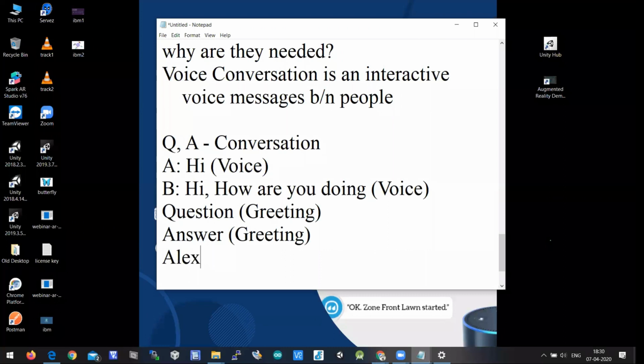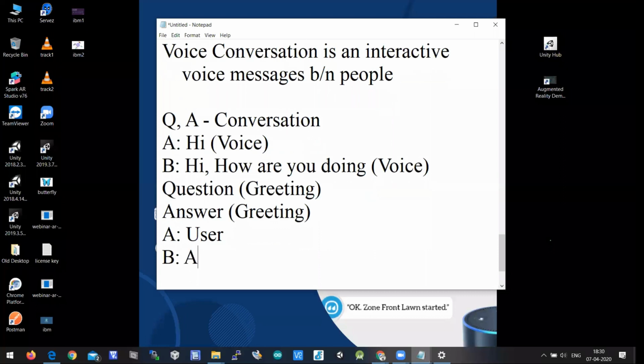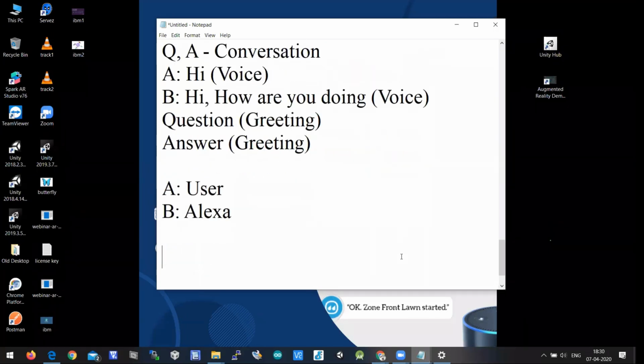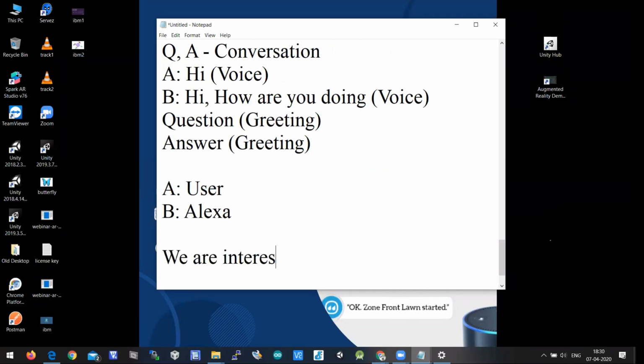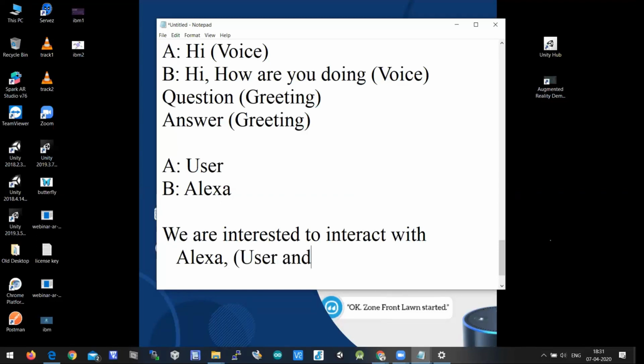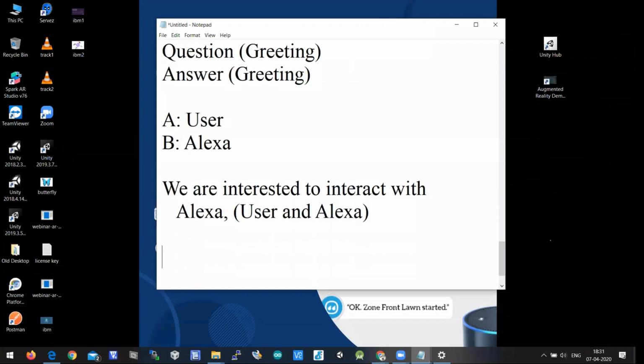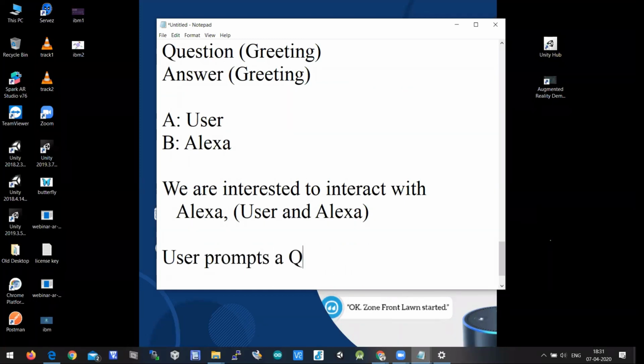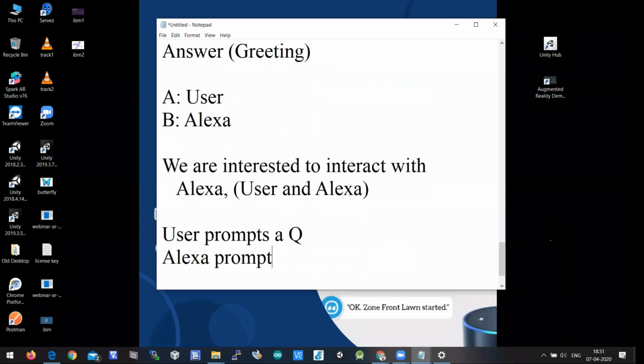Here A is the user and B is Alexa. We are interested in interacting with Alexa, so the conversation will happen between user and Alexa. If the user prompts a question, Alexa prompts with the respective answer.